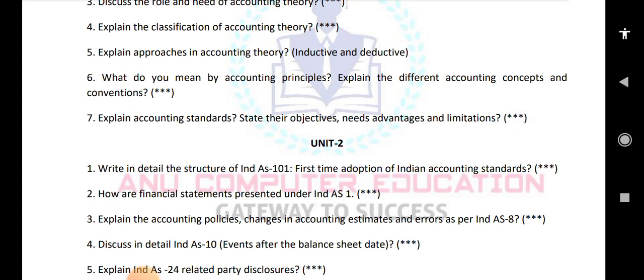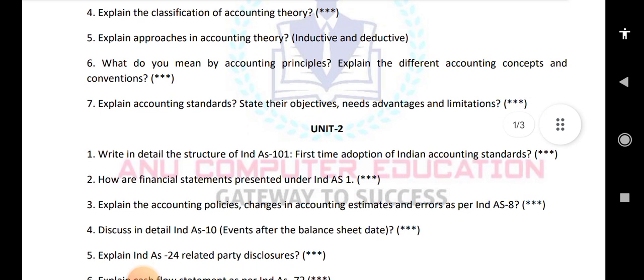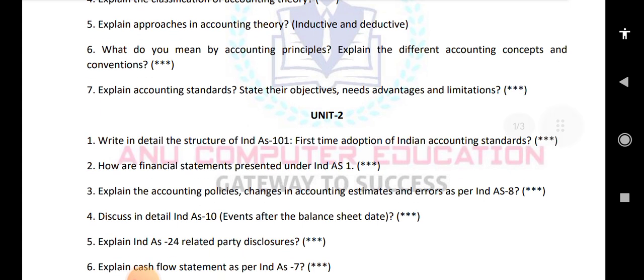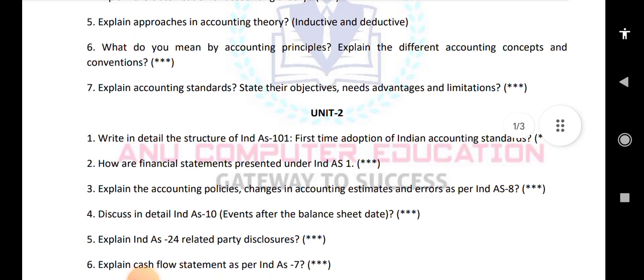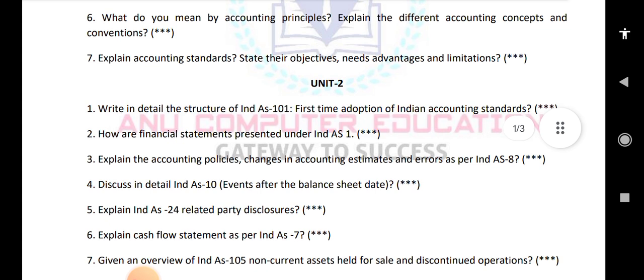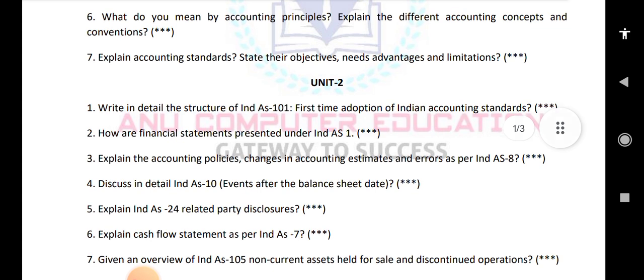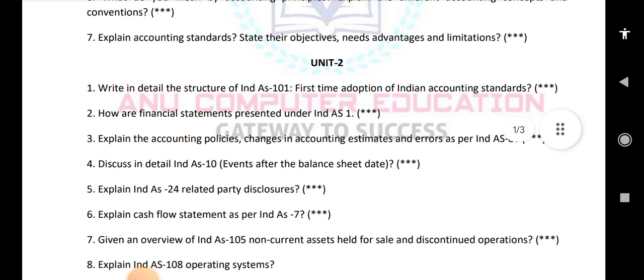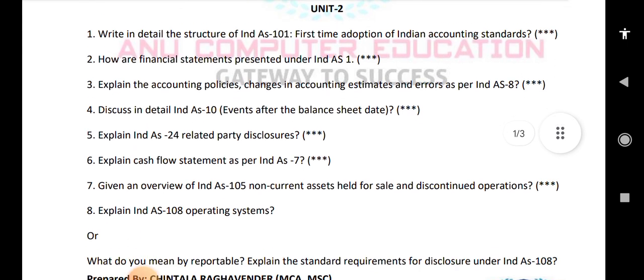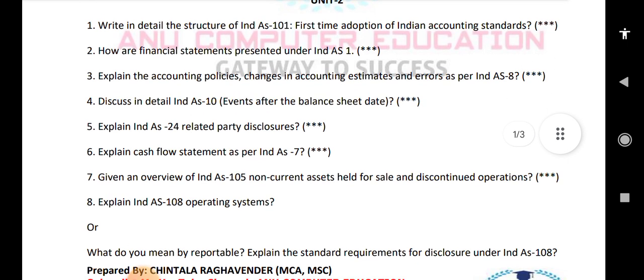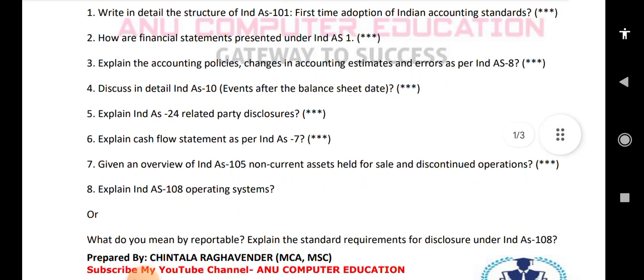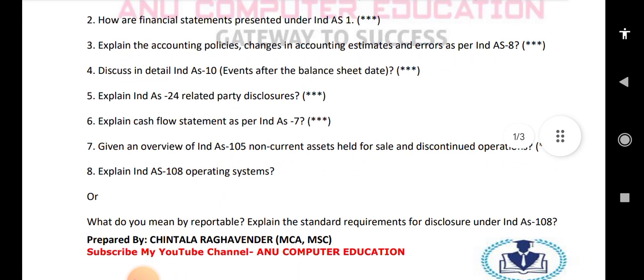Explain India accounting standard 24, related party disclosures. This is one of the very important questions. Explain the cash flow statements as per India accounting standard 7. Next, give an overview of India accounting standard 105, non-current assets held for sale and discontinued operations. Next, explain India accounting standard 108, operating segments, or what do you mean by reportable segments. Explain the requirements of disclosures under accounting standard 108.